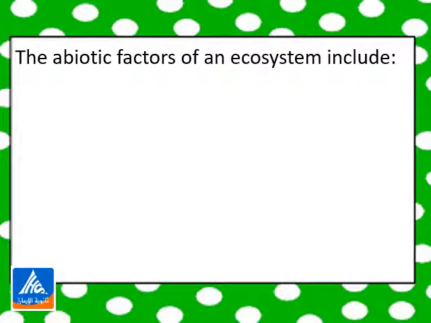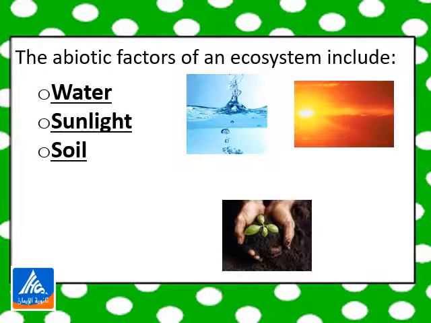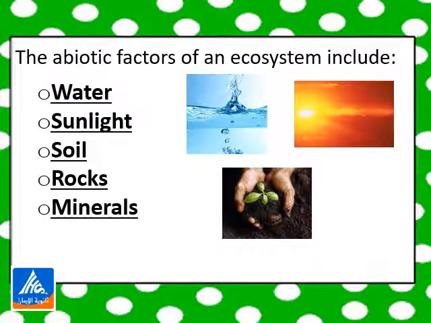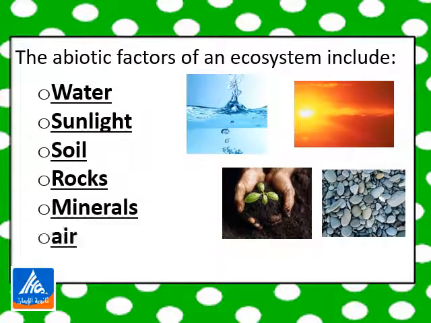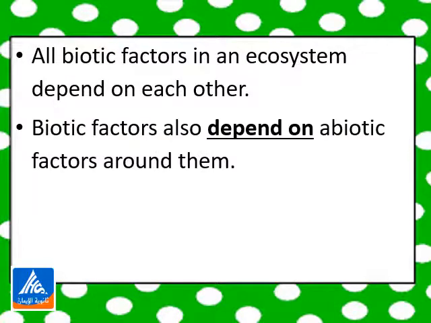Now we want to mention the abiotic factors of an ecosystem. The abiotic factors of an ecosystem include water, sunlight, soil, rocks, minerals, and air. All biotic factors in an ecosystem depend on each other.